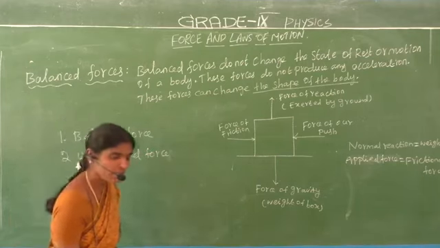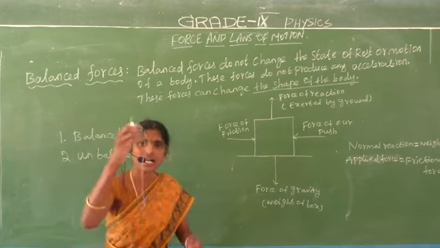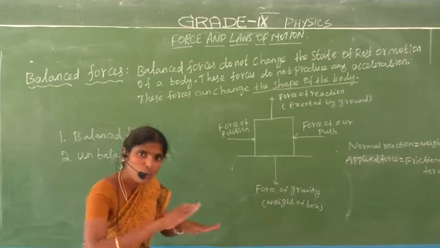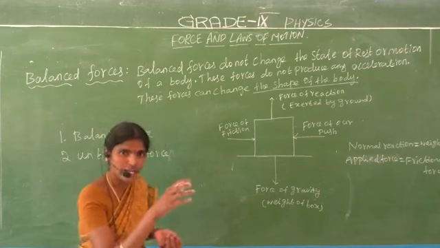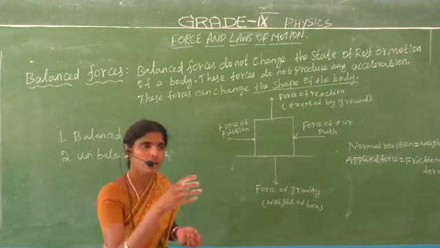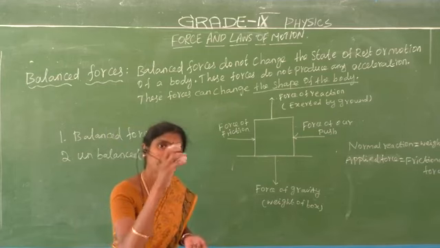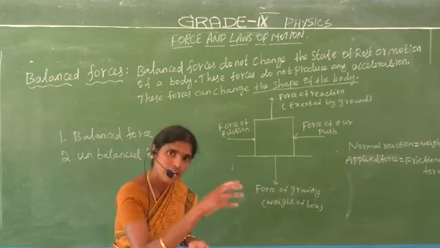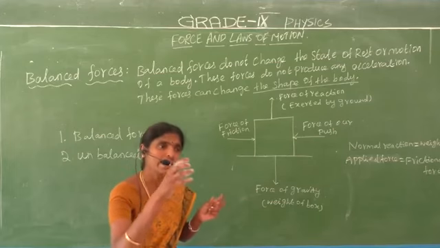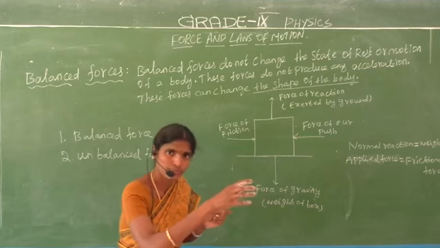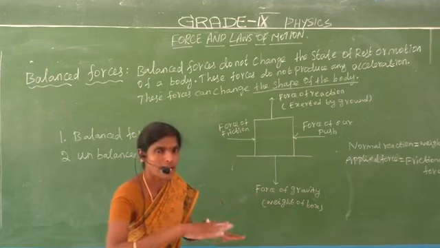What is meant by balanced force? Balanced means equal. We give a force to an object, whether it is stationary or moving, or to change its speed, change its direction, or change the shape of the object. If we give an equal force, that object gets balanced.